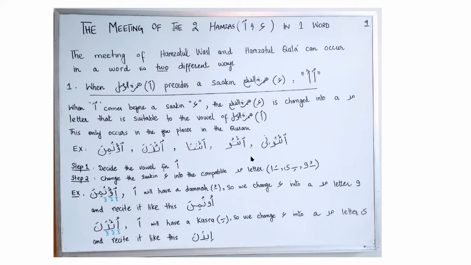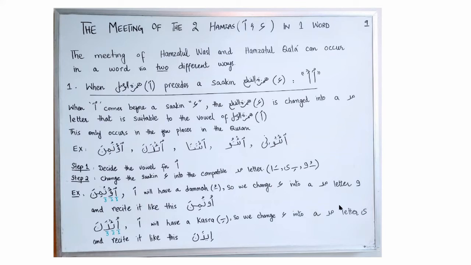That's why this Hamzatul Wasl will have Kasra and this Hamzatul Wasl in Utumina will have Dhamma. So this one is Ituni when you are starting from Hamzatul Wasl, and this example, Itu. Ituni, Itu, Itana, Idhana, Utumina.